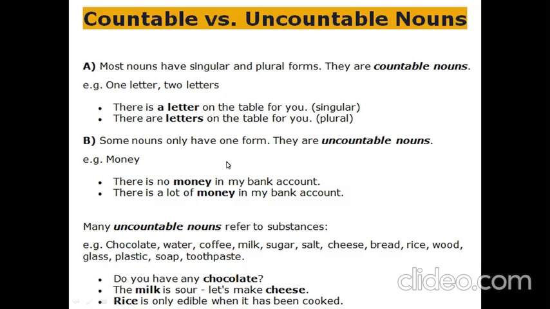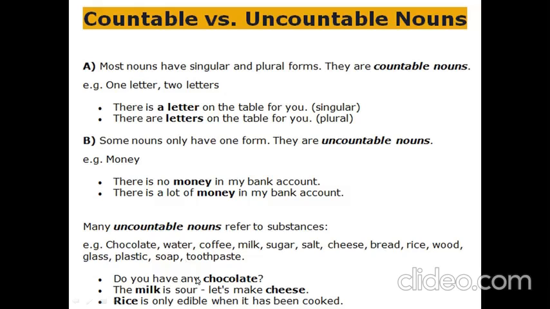Many uncountable nouns refer to substances. Chocolate, water, coffee, milk, sugar, salt, cheese, bread, rice, wood, glass, plastic, soap, toothpaste. Do you have any chocolate? The milk is sour. Let's make cheese. Rice is only edible when it has been cooked.